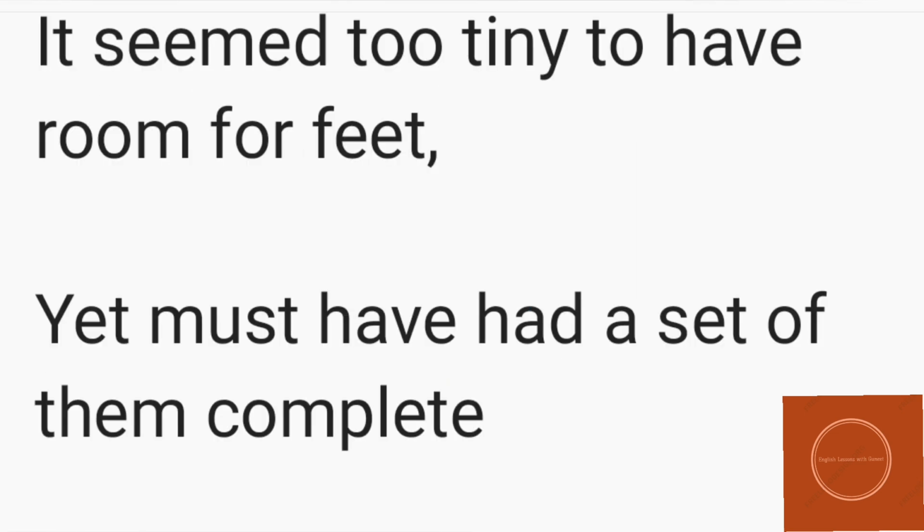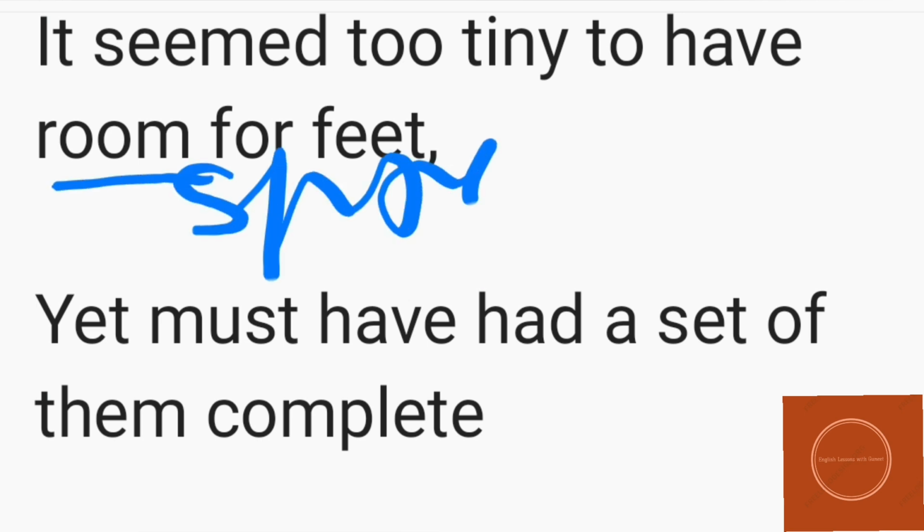It seemed too tiny to have room for feet, yet must have had a set of them complete. Now room means space. The poet is saying that the mite was so small, so tiny, that it seemed it could not have space even for feet, because to have feet there needs to be some space on your body. But he is saying that the size of it is so small that how can it even have feet, yet must have had a set of them complete.